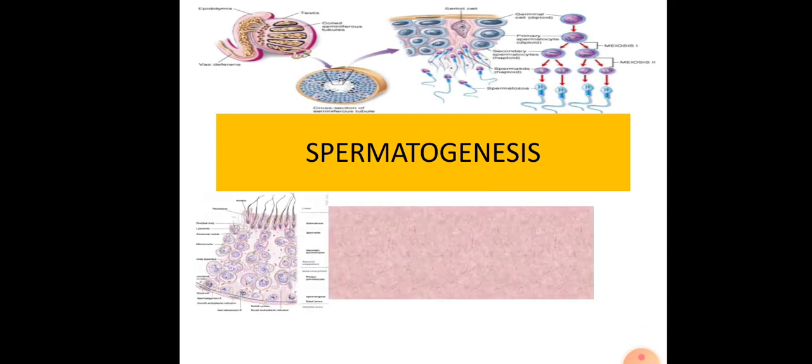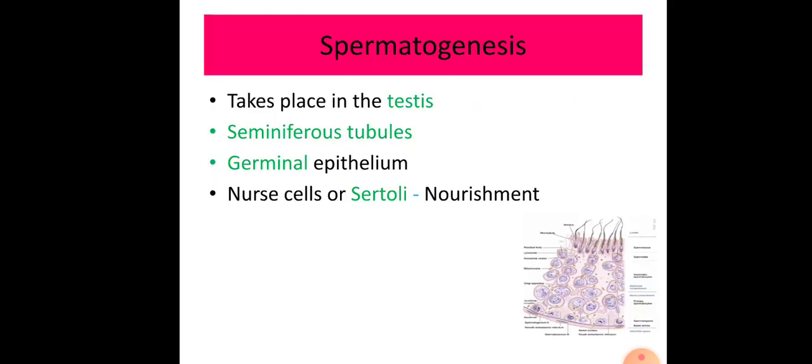In spermatogenesis, we will have two stages. They are spermatocytogenesis and spermiogenesis. This spermatogenesis takes place in the testes. These testes are the male reproductive organs.